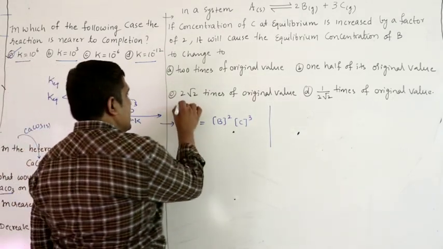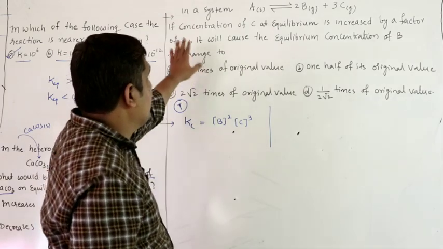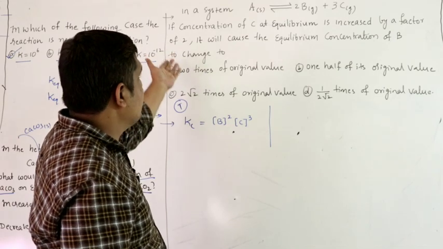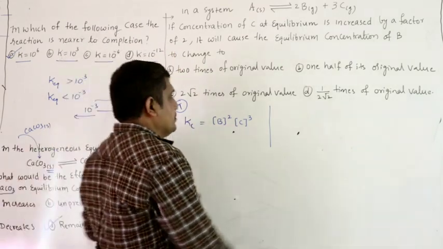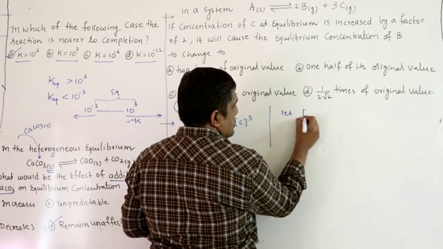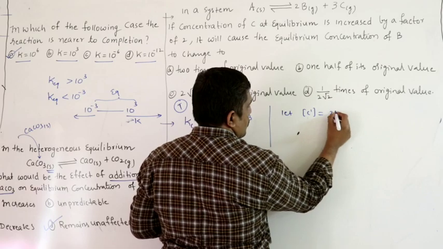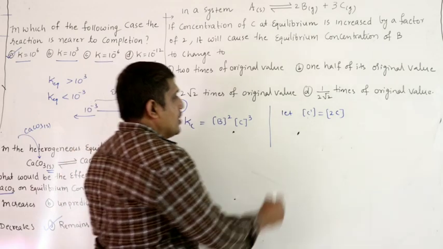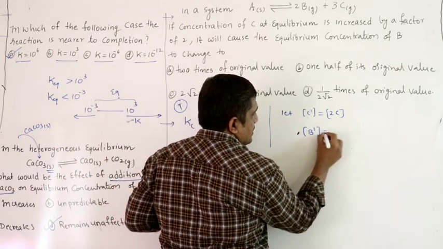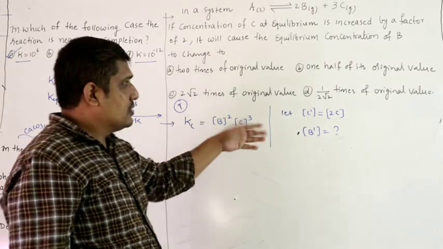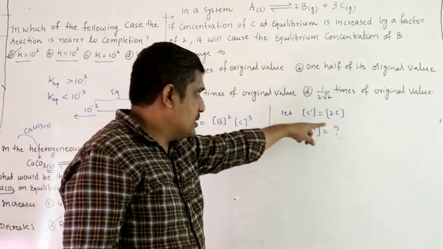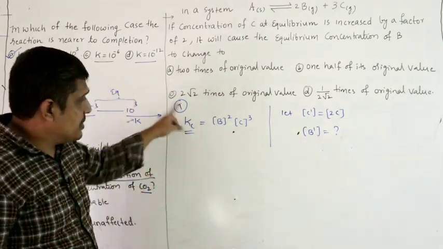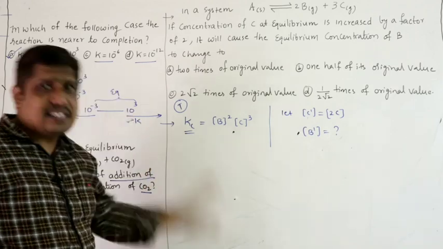Right, at temperature T. Now, to this equilibrium, you are adding C, increasing the concentration of C by 2 times. So let C dash be 2 times C. We have to find B dash, the concentration of B dash. After adding, the concentrations are changing. So C becomes C dash, B becomes B dash. But remember, Kc will not change. Kc depends on temperature. I am not changing temperature, so Kc remains as such.